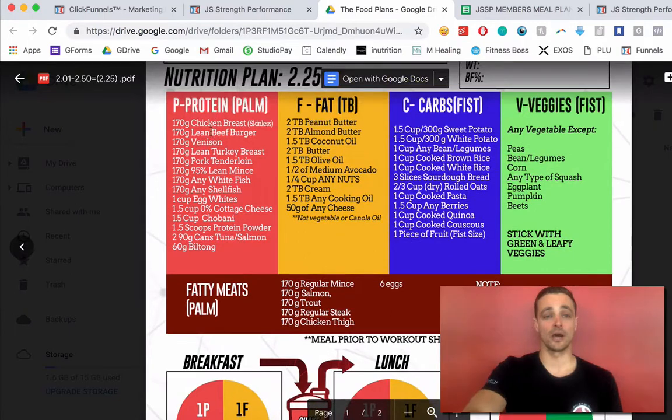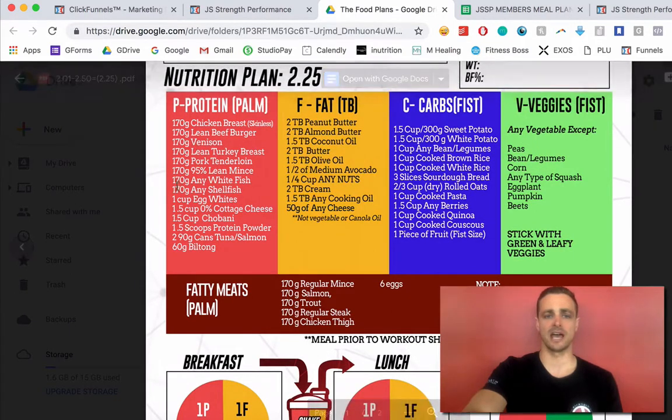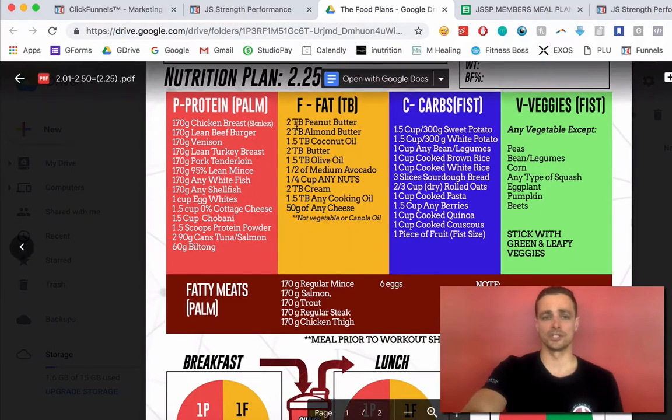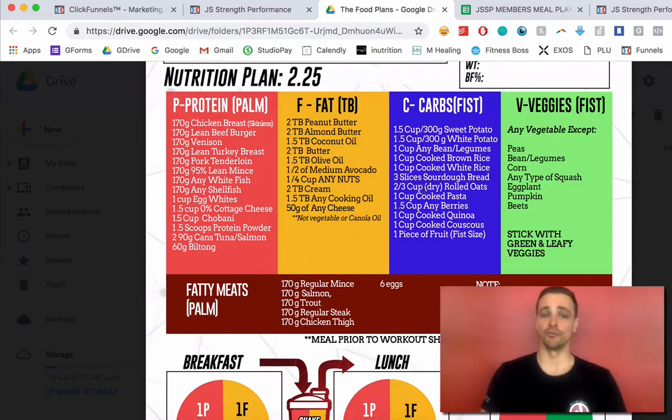Also, another common question is you guys can mix and match. So you could have a half serve of venison and a half serve of fish shell if you wanted. I don't know why you'd want to do that. You could. And you can also use half serves of fat, half serves of carbohydrates, etc. if you wanted to mix and match your food sources.